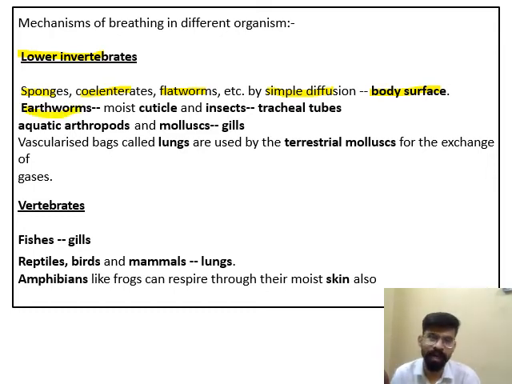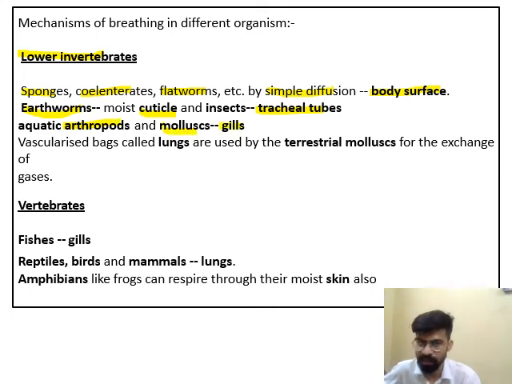Then next, earthworm. Earthworm mainly respires through moist cuticle. Cuticle means the outer layer, and moist means it has moisture in it. Some insects respire through a special respiratory tube known as the tracheal tube. Some aquatic arthropods and molluscs respire through specialized gills.